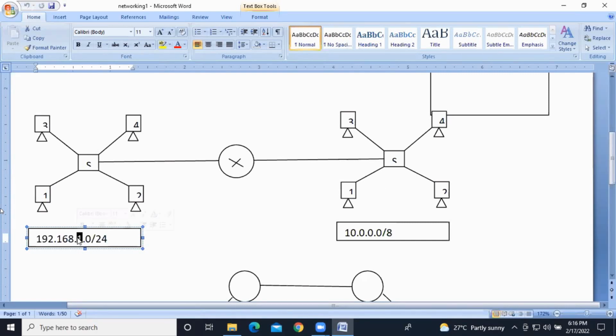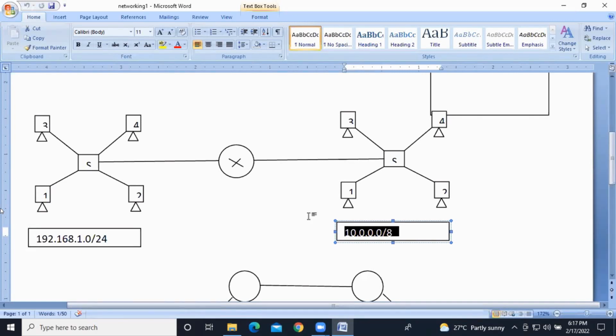This is 192.168.1.0 and this is 10.0.0.0. So both are different networks. To enable the communication between both of these networks, we should have one device called a router. Then only we are able to enable the communication between those both networks. I hope you got it, guys.